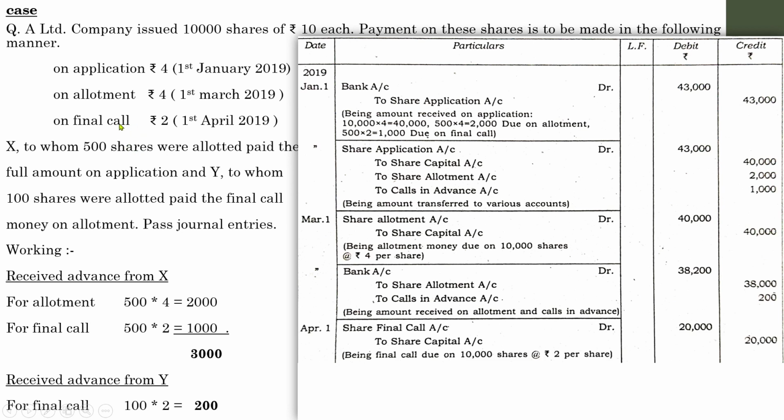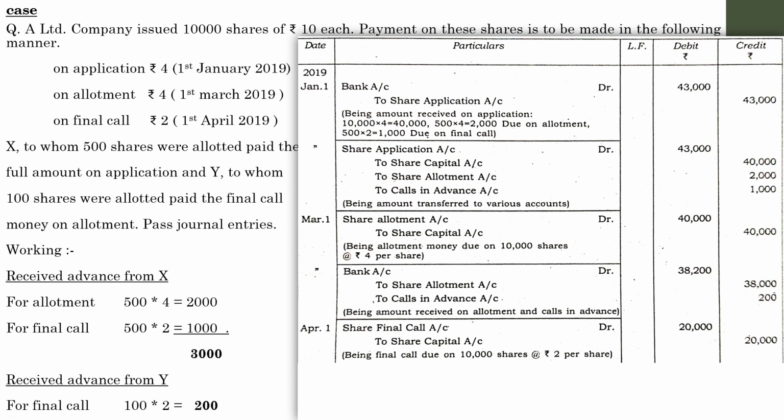You need to pass the due entry. Due entry is 10,000 shares into 2, 20,000. So share final call account debit to share capital 20,000. Narration being the final call due on 10,000 shares. But in this case also there is an adjustment. Does the company have to collect 20,000 from the shareholders?